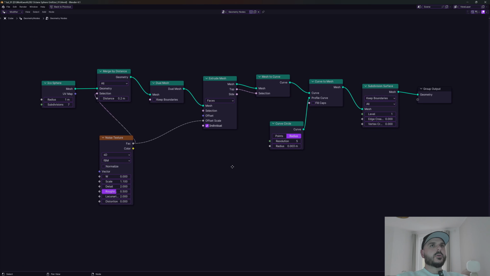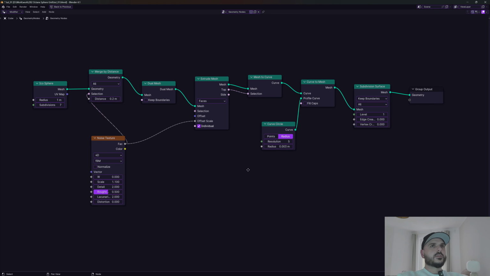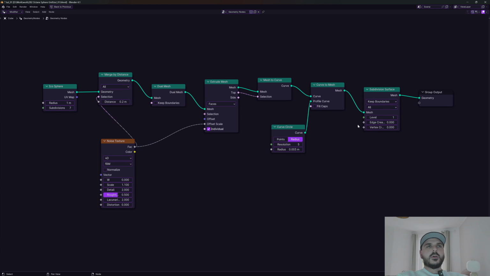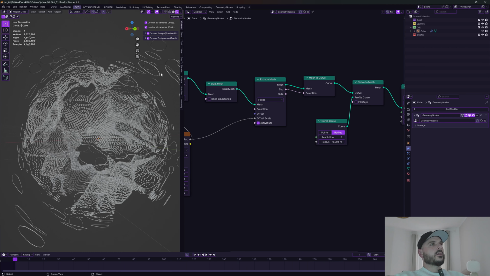It's a pretty simple geometry node setup, but you can get really cool results with it. Make sure to play around with the noise texture, add some subdivisions on the icosphere, and play around with the whole thickness of the mesh. We are going to make it look a little bit thinner for this piece. And you can add a subdivision surface in the end to make the whole shape a little bit rounder and smoother. Okay, cool. So let's start with the material for our object and the environment.